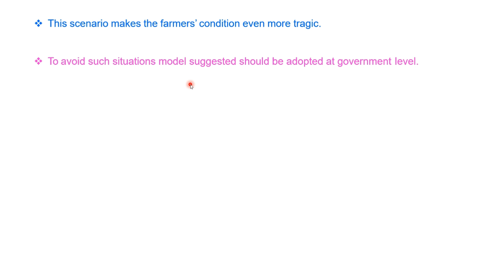In this video, I have explained two models, the PPM model and the PPME model. PPM model means production, processing, marketing. Whereas the PPME model means procurement is included: procurement, processing, marketing and export model.